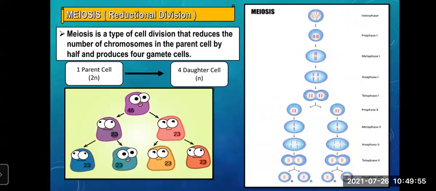Next, we are going to see how meiosis is completed. Now students, meiosis is completed through 2 stages. What are the names of the two stages? Meiosis 1 and meiosis 2.